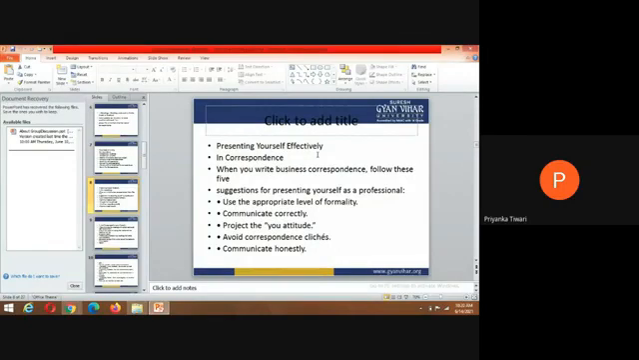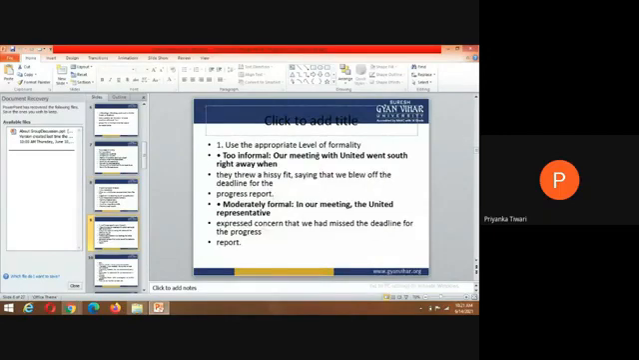And avoid correspondence which is not honest; communicate honestly. This is the most important point, students. Honestly. Here you are understanding and getting some points from correspondence writing. So honesty is the main key point actually. Whatever you are writing, whatever you are conveying to them, whatever information you are sending to them, honesty should be there, right? So then after, use the appropriate level of formality.